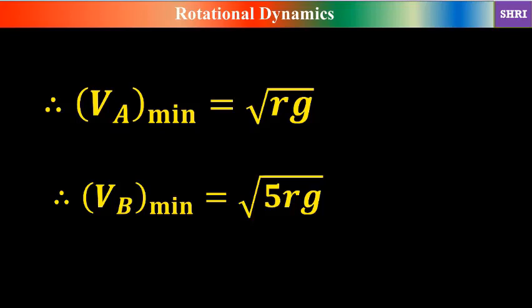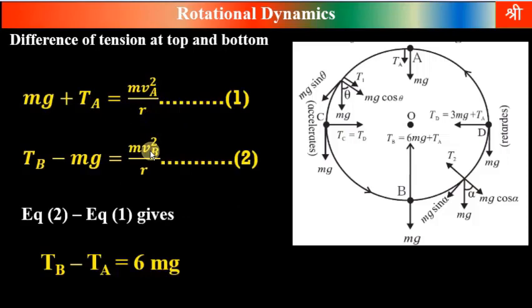If we keep these values VA and VB and subtract equation 1 from equation 2, by solving these steps,